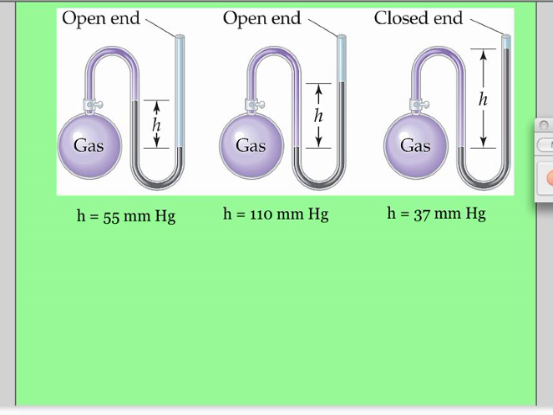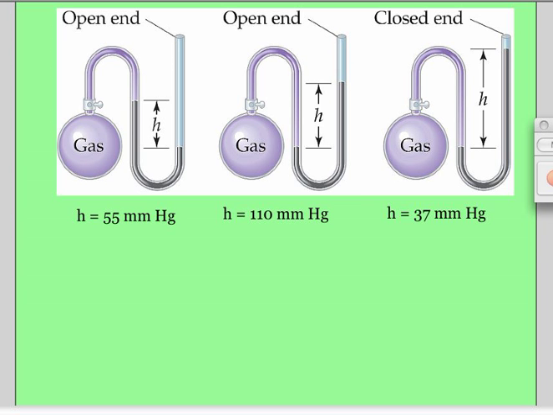All right, so the first one, what you have to do when you look at these is you have to see, is it open or is it closed? We're actually going to do the closed one first because it's pretty easy. So all we have to do is we look at this and say for the closed one all the way on the right, the gas is pushing, and it's just pushing against the mercury. The harder it pushes, the bigger that difference in height is.